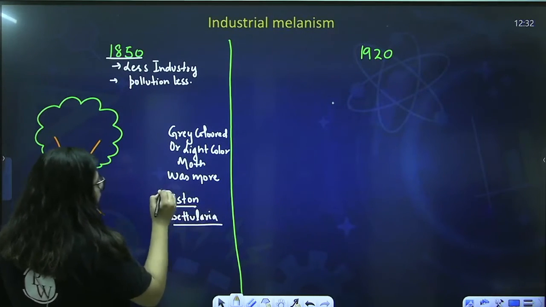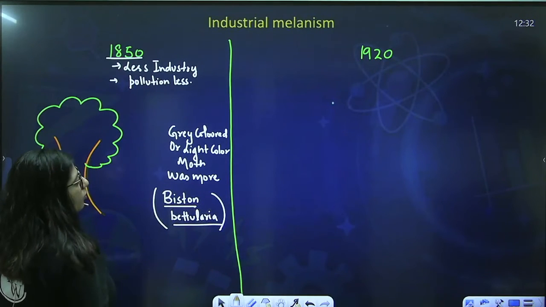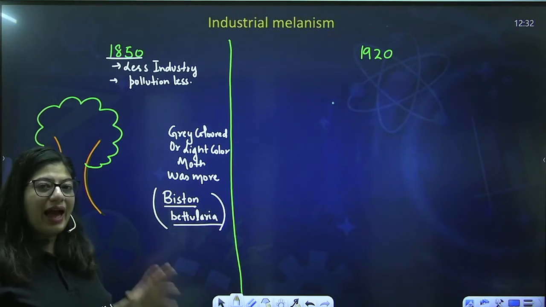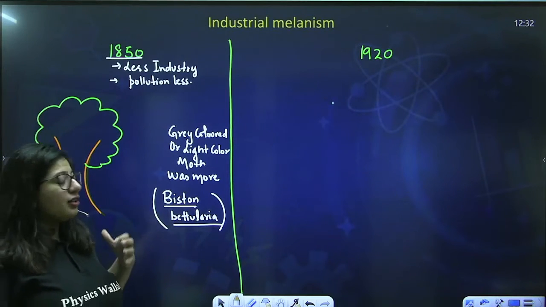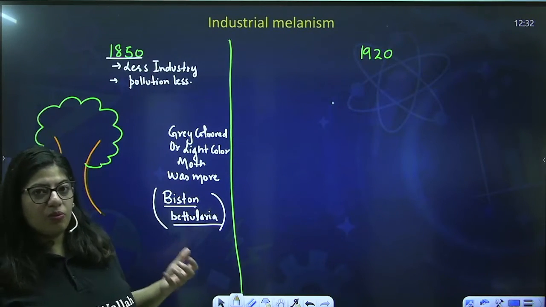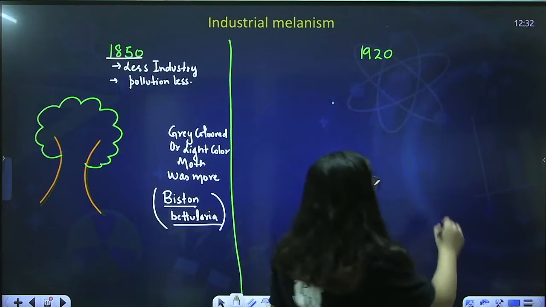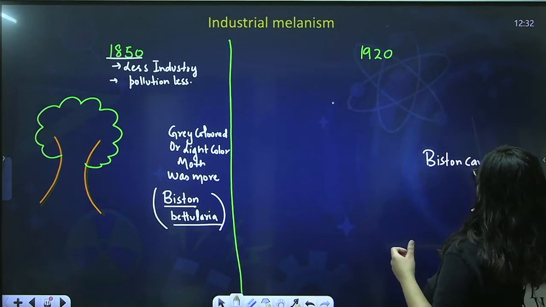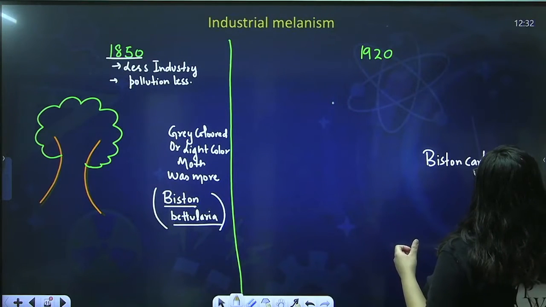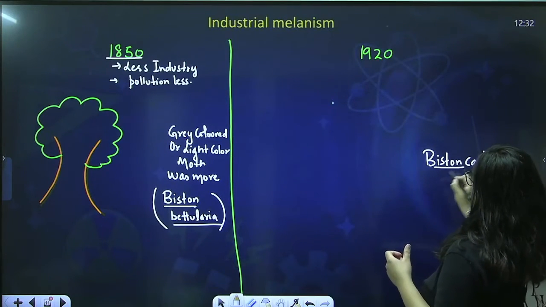Now, why was the number of this moth more? The black colored moth was less. There are two species of moths. One is Biston betularia, another is Biston carbonaria. Biston carbonaria is black in color.